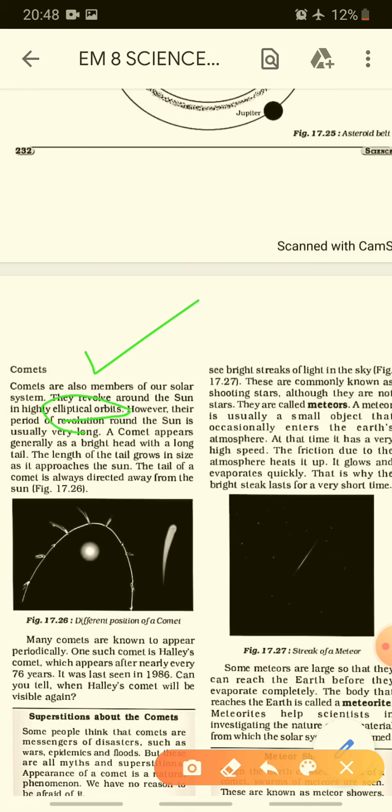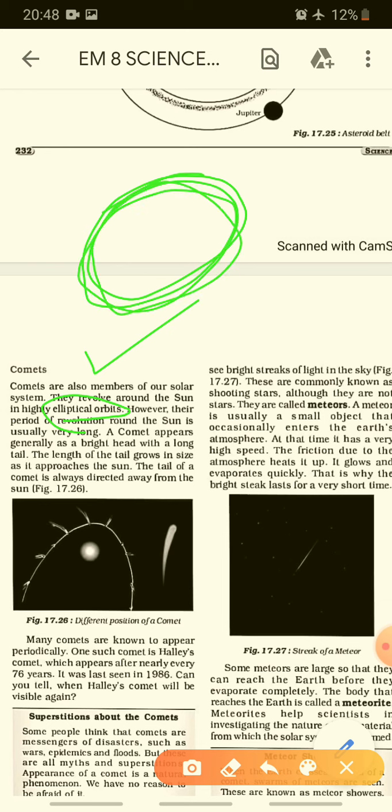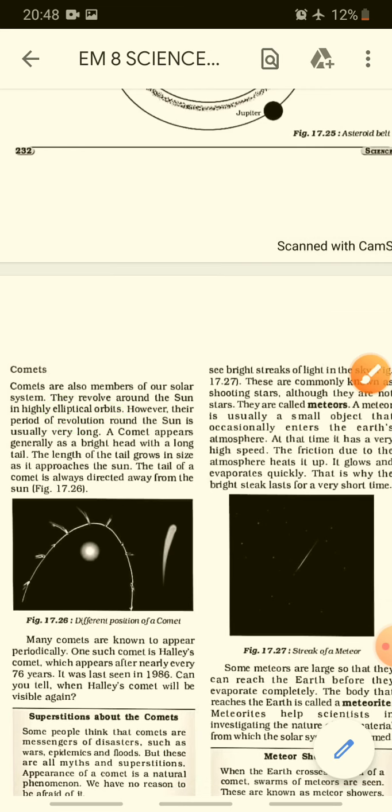They revolve around the sun in an oval shape. Their orbits are in the form of an oval shape. So they are known as elliptical objects. Comets are also members of our solar system.